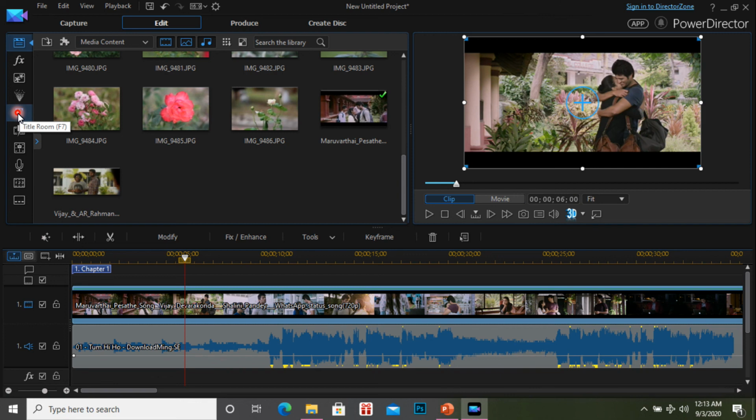So you can insert the text in the front of the video, or middle of the video, or back of the video, or end of the video. So three methods you can use to add it. Normally nowadays everyone keeps their text on top of the video. Maybe previously they kept some special background for the text. Nowadays we can add the text in any part of the video, or suppose you have a slideshow, in that location also you can add the text, or give some captions, or at the same time give the subtitle.